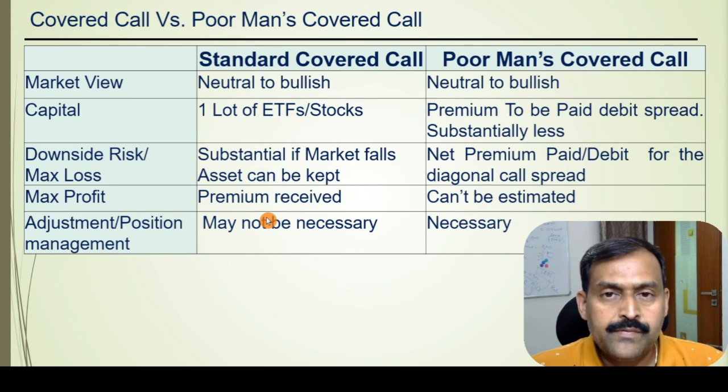The maximum profit in case of standard covered call is the premium that you receive by selling the call option, which is a guaranteed return. In case of poor man's covered call, the max profit cannot be estimated as I explained because it is a calendar spread and it is a debit spread.